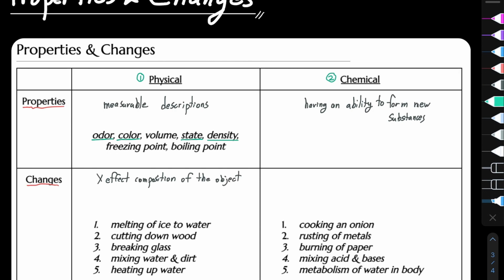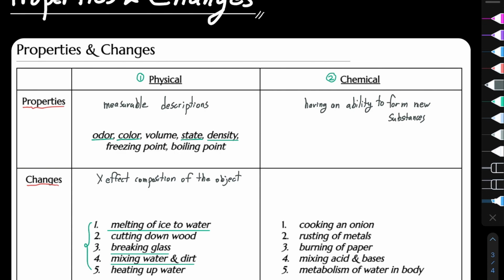And some examples can be melting of ice to water, cutting down or breaking glass, and mixing water and dirt. And all of these examples don't change the composition of their original objects.